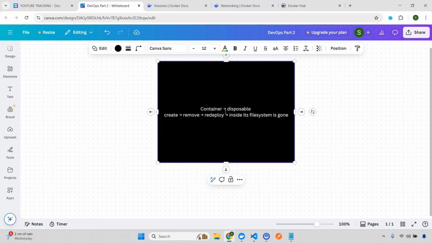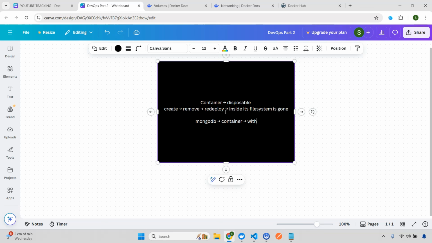Now when I'm talking about a real world application, data persistence is the most important part. Let's say you're creating a website. Data is the most important part. You need your customer data, how your customers are behaving, all these things. Now consider that you are running your MongoDB in a container without persistence.